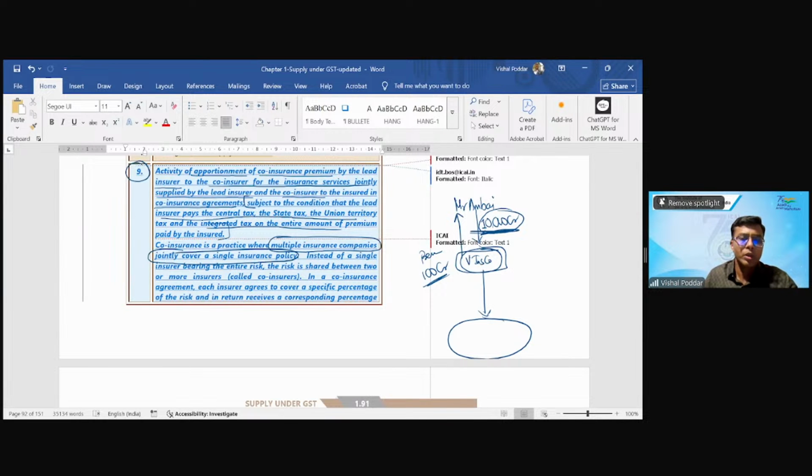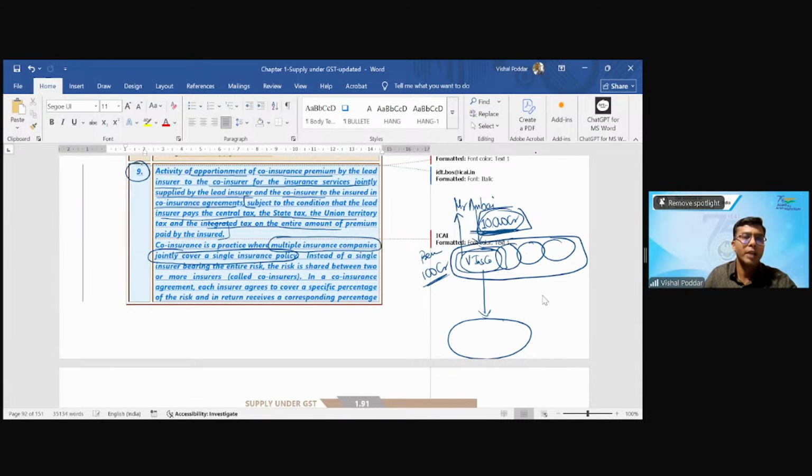Because 10,000 is too huge an amount, too huge a risk, I contact Monica, I contact Saurav, I contact Ayush. These are also all different insurance companies. Between us, we decide that we will give Mr. Ambani this insurance policy jointly.